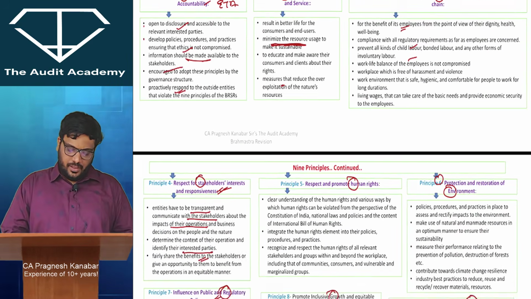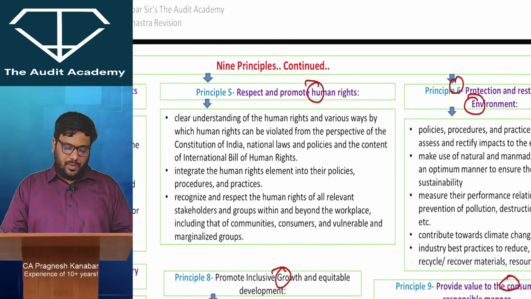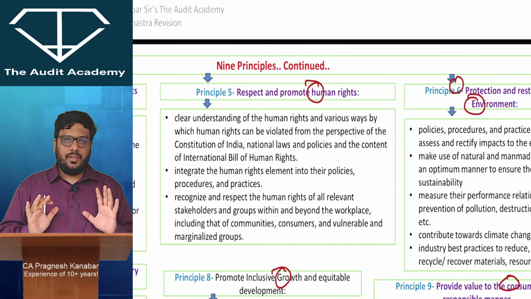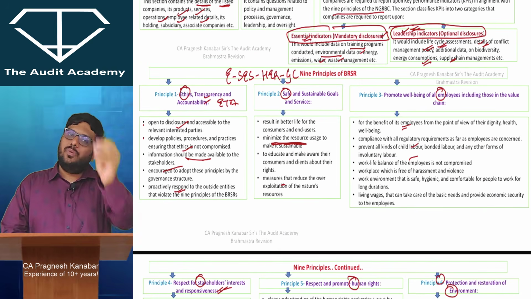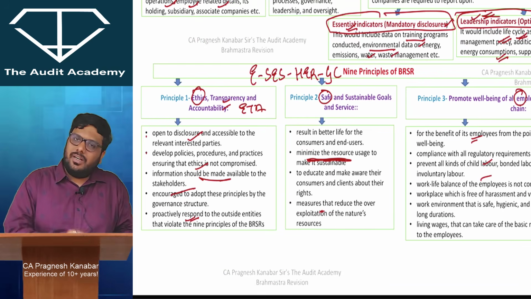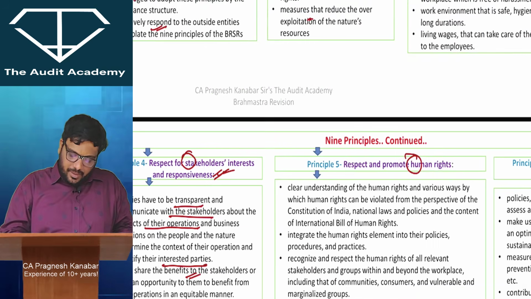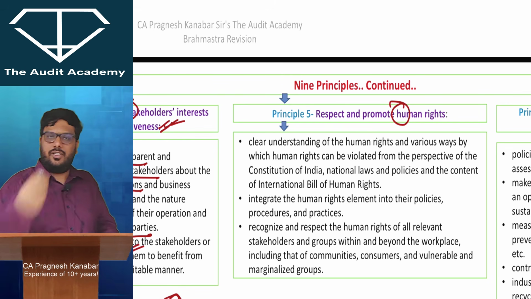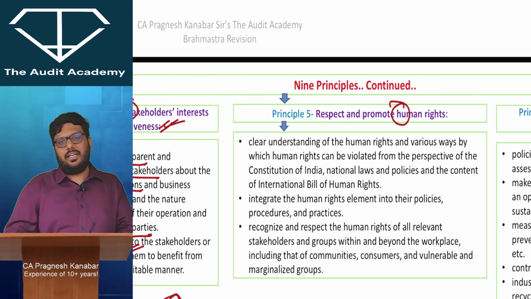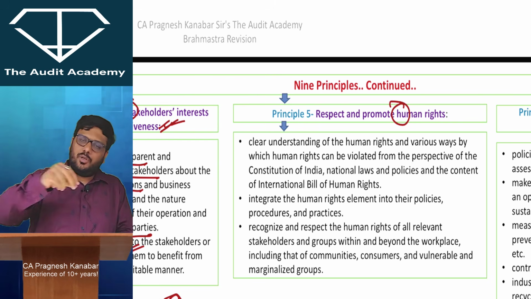All right. Now, respect and promote human rights. So to promote human rights you have to be ethical. So on human rights, ethics of the management will also be involved. So principle 1 will get attracted over there. But respect and promote on human rights. So if there is human rights, then in that case principle 5. But if you have an option of 1 and 5, then do it.